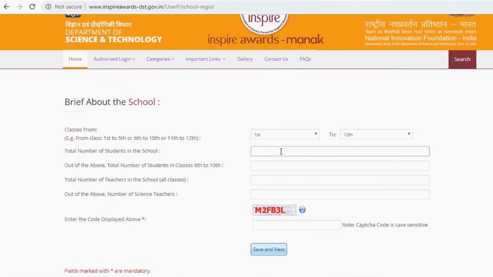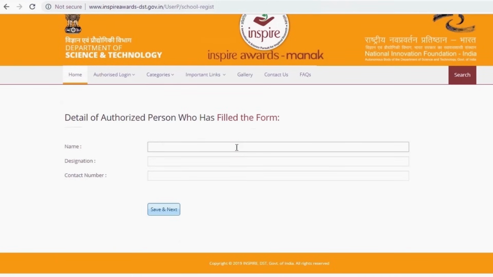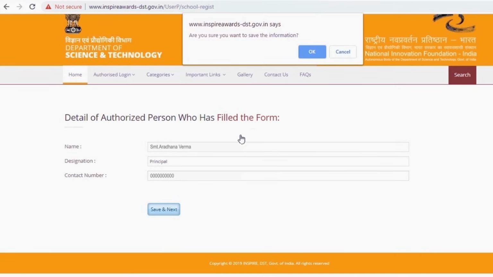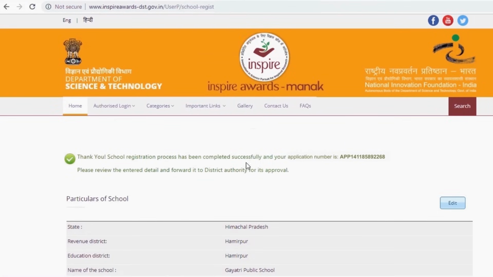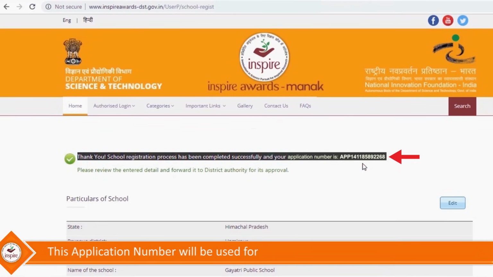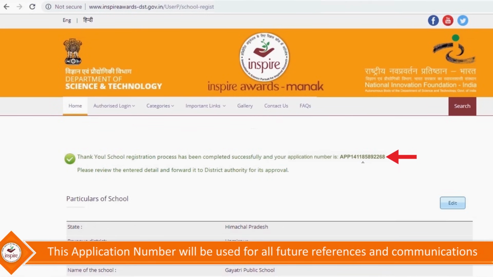In the next page, add brief details about your school. Enter the CAPTCHA code and save the details. Enter the details of authorized person, most likely the principal or headmaster of the school. Once the information is saved successfully, a unique application number is generated. This application number will be used for all future references and communications.